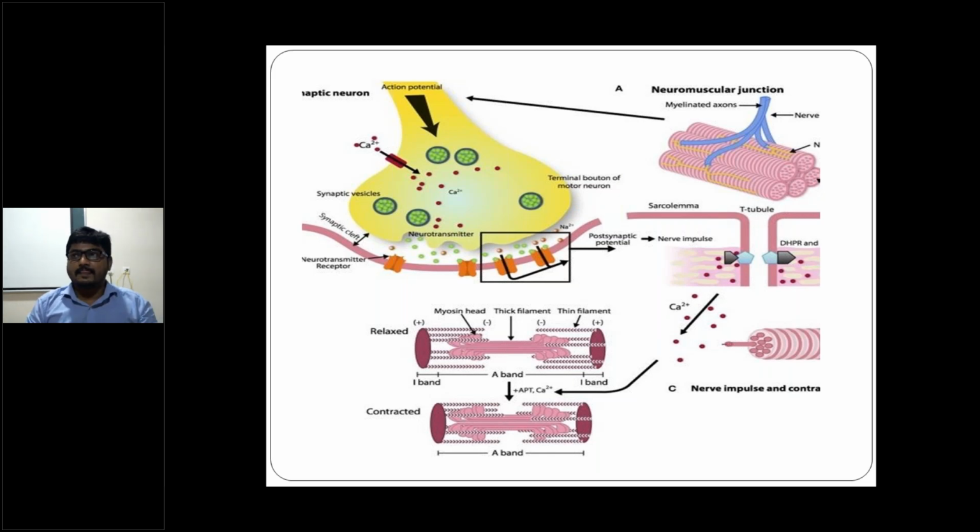Second, you will have anti-titin antibodies, and LRP4. What do you mean by LRP4? Low density lipoprotein receptor-related protein 4, as well as DOK7 antibodies, and rapsyn mutation.